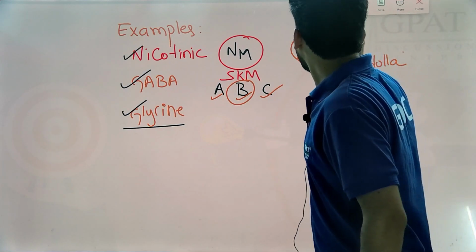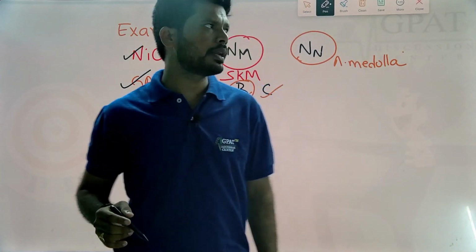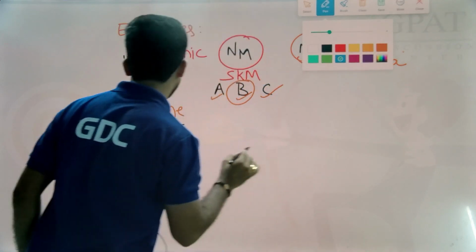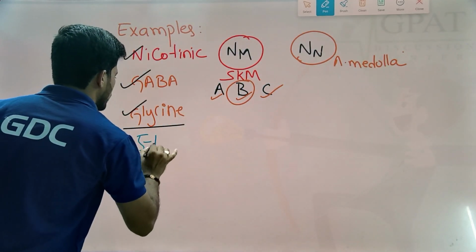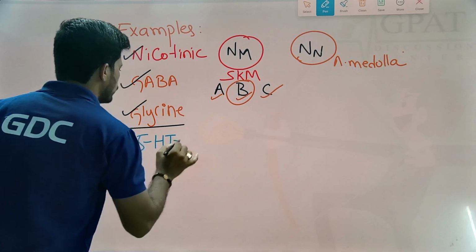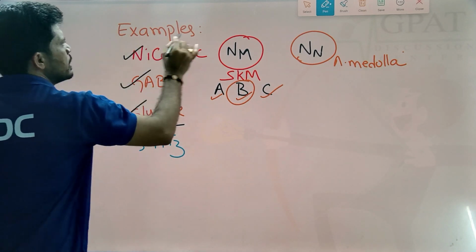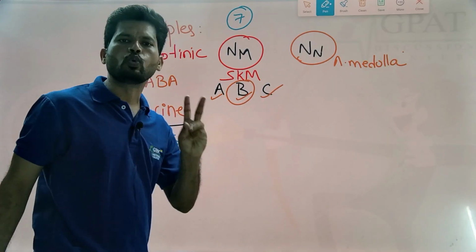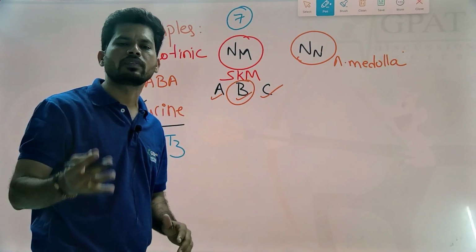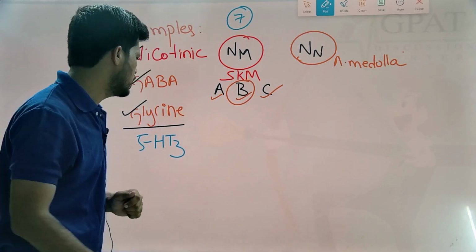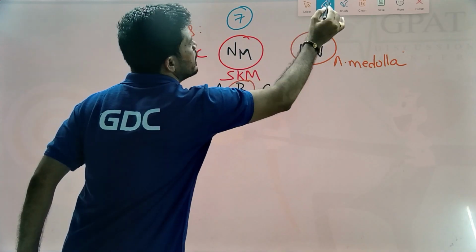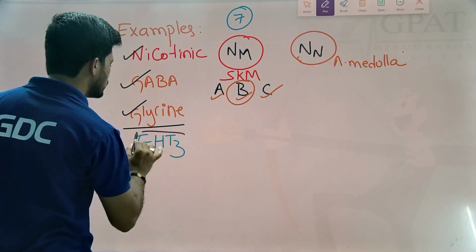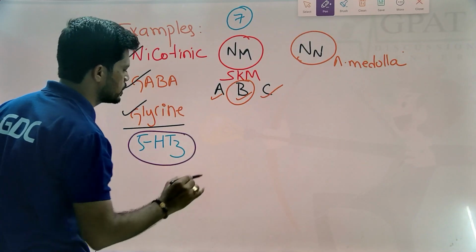Next, another example regarding ion channel receptors is serotonin type 3. I hope you know that there are nearly seven types of serotonin receptors: 1, 2, 3, 4, 5, 6, 7. Among them, only serotonin type 3 belongs to the ion channel receptor.